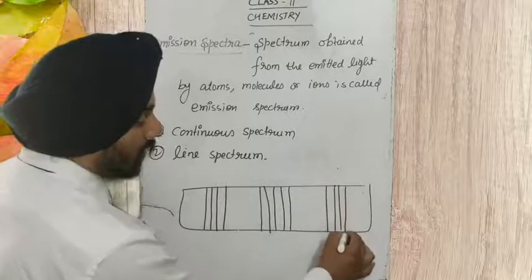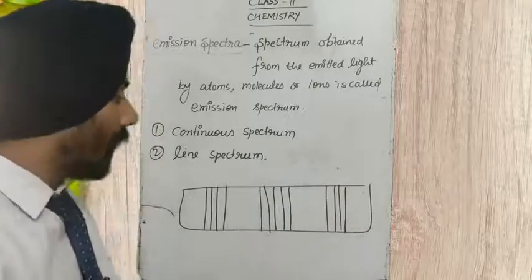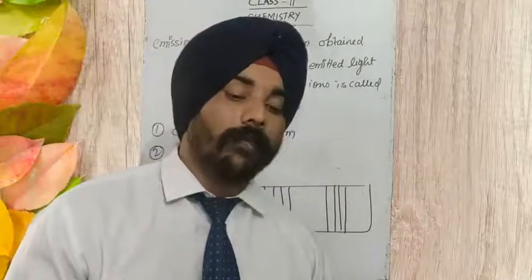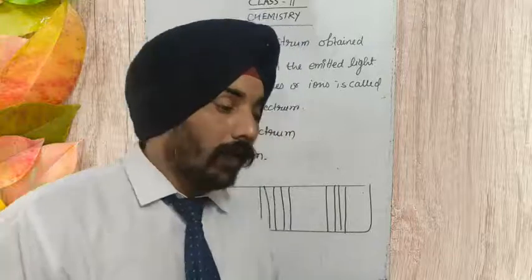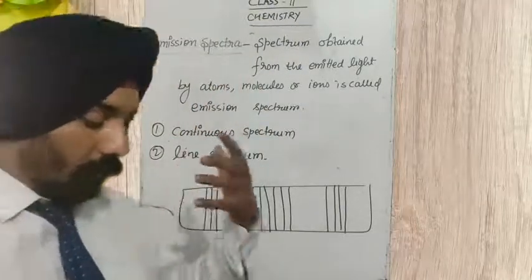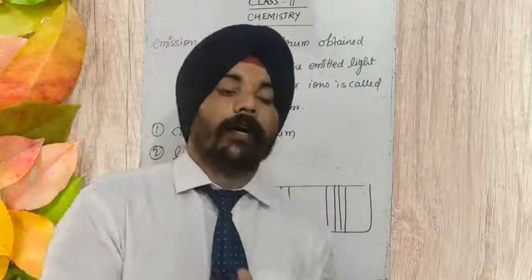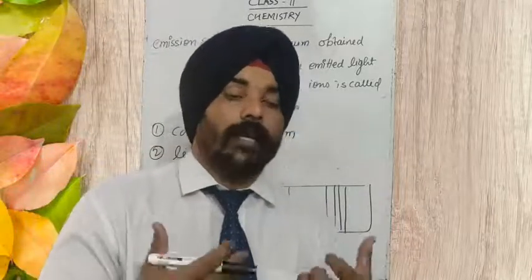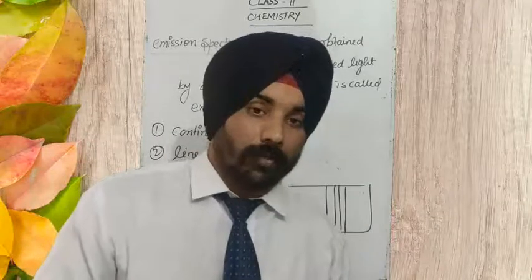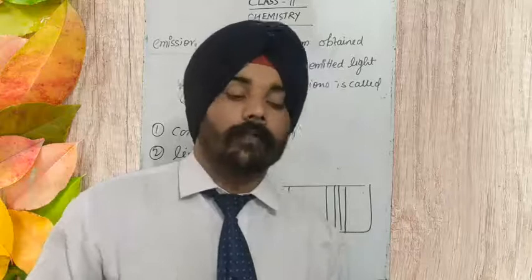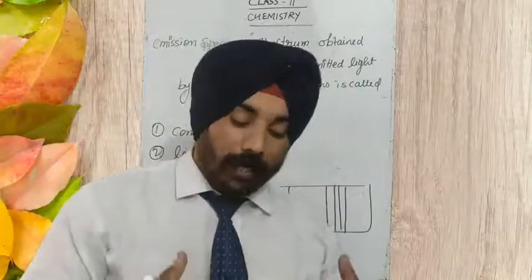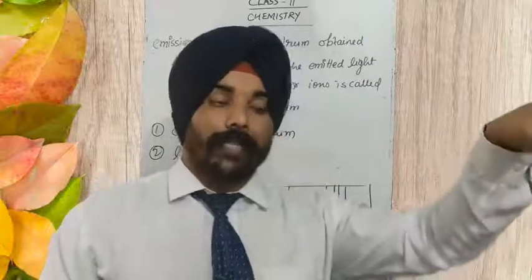And how do we obtain this line spectrum? The line spectrum is obtained from the vapor of the atoms of elements. Like if we want to obtain the line spectrum of sodium, we must take sodium vapor and energize it. Then the atoms gain that energy and move to a higher energy state.